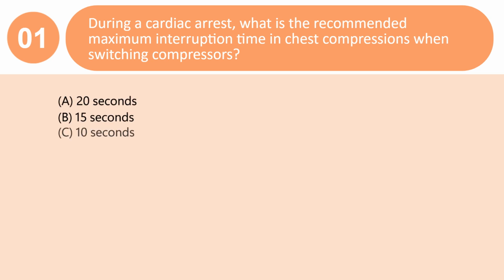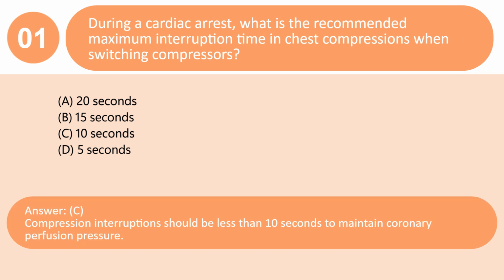During a cardiac arrest, what is the recommended maximum interruption time in chest compressions when switching compressors? A. 20 seconds. B. 15 seconds. C. 10 seconds. D. 5 seconds. Answer: C. Compression interruptions should be less than 10 seconds to maintain coronary perfusion pressure.